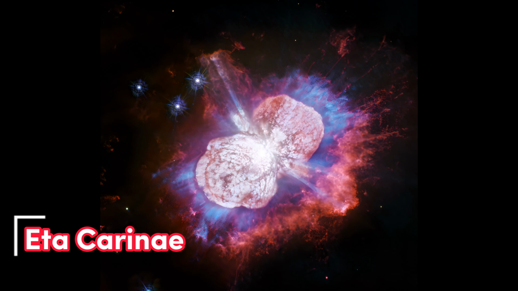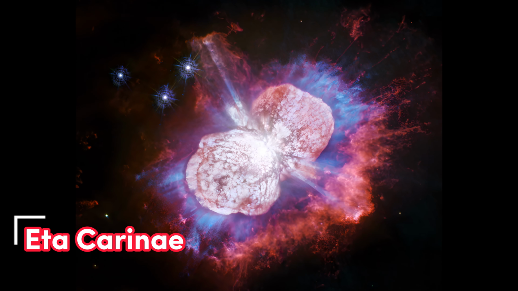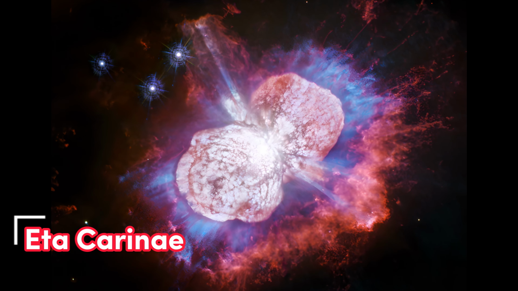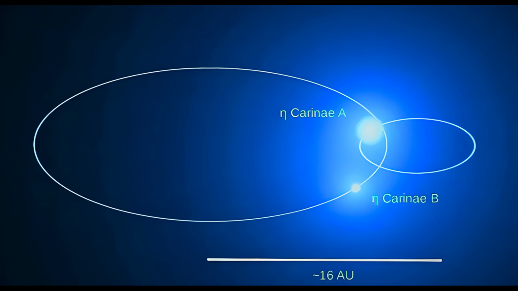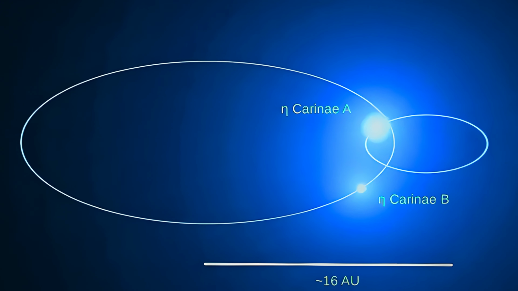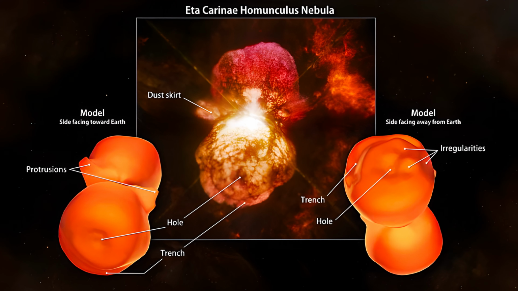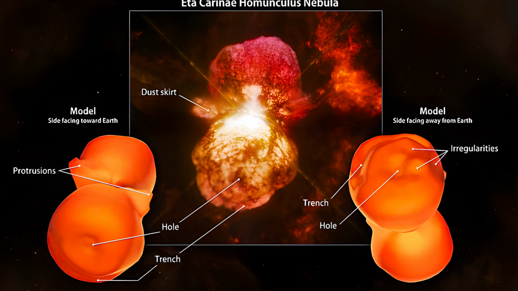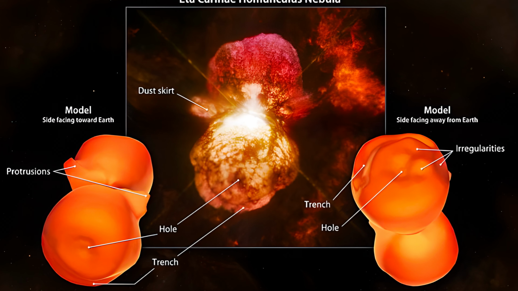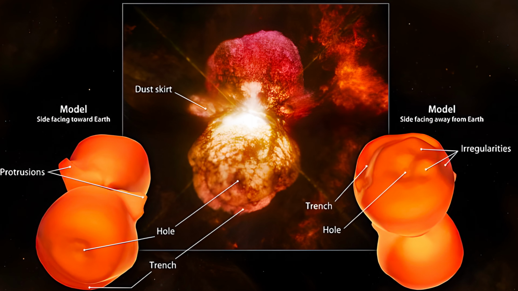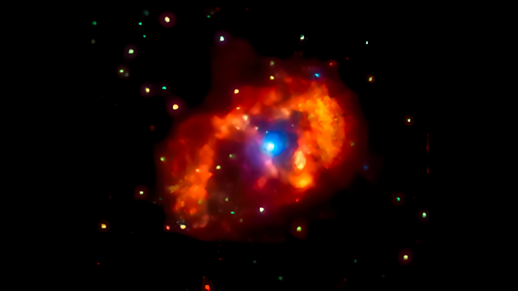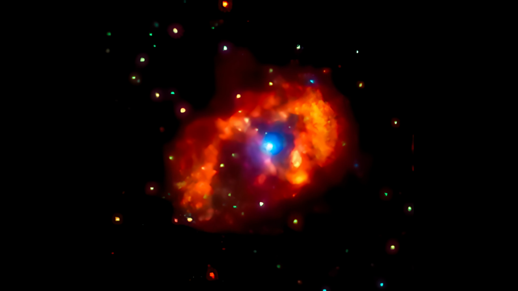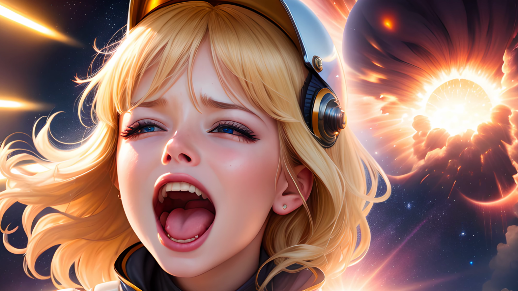For example, Eta Carinae, located about 8,000 light-years away from us, has about 150 times more mass than the Sun. This means it emits about 4 million times more energy than the Sun. However, while the Sun has been emitting energy for about 4.5 billion years and is expected to emit for billions of years more, Eta Carinae has only existed for a few million years. According to astronomers, this star is expected to undergo a supernova explosion at any moment. But there's not much to fear.